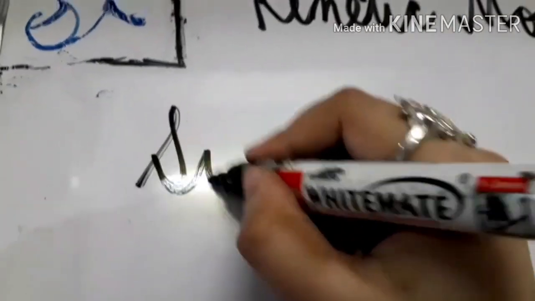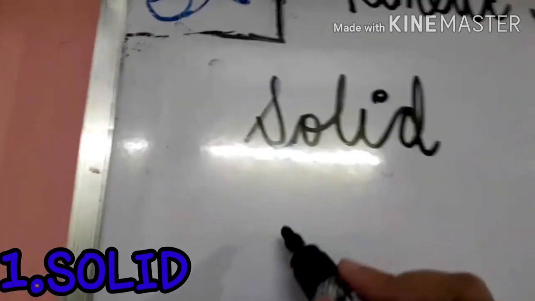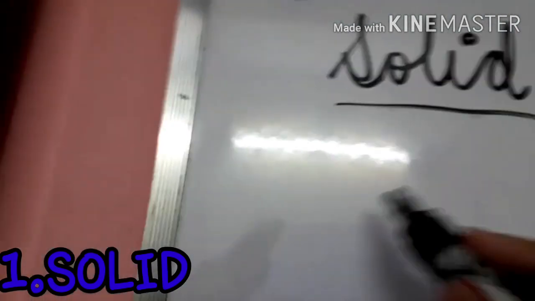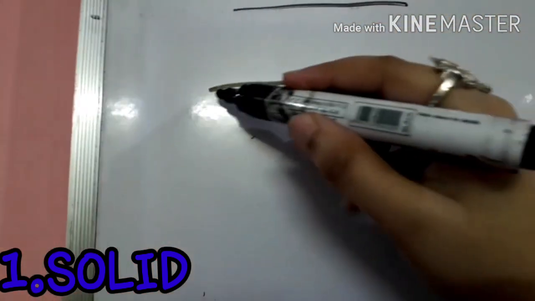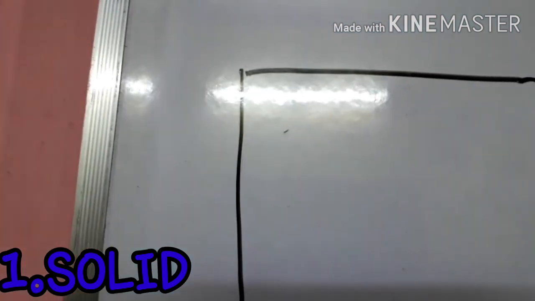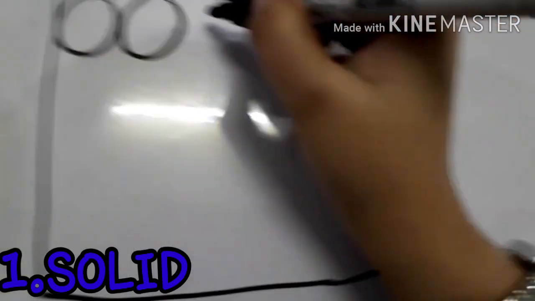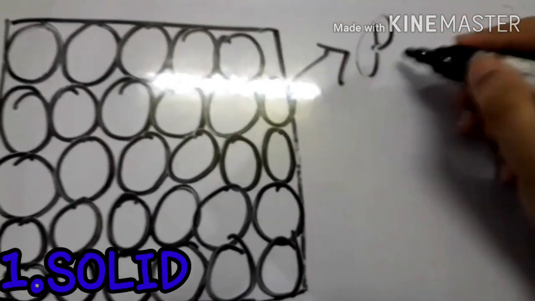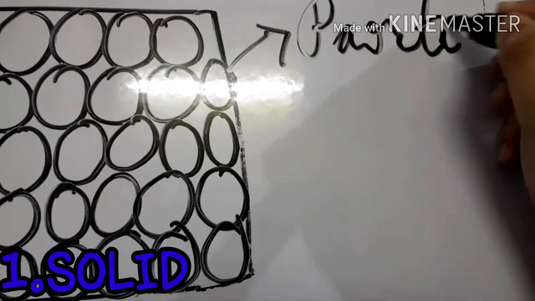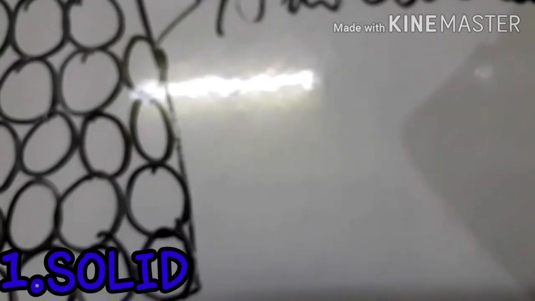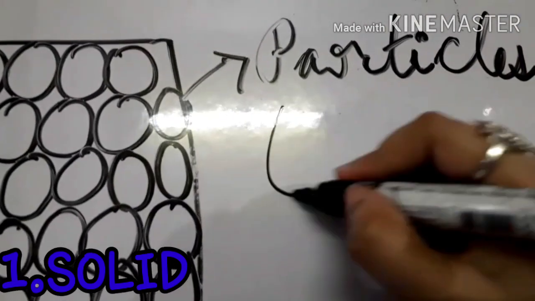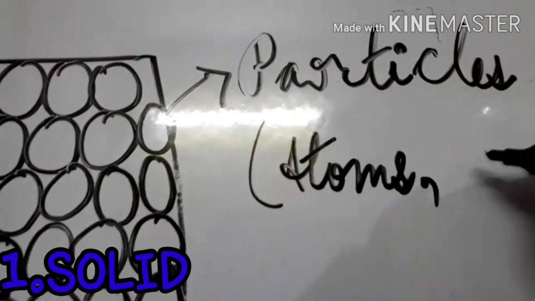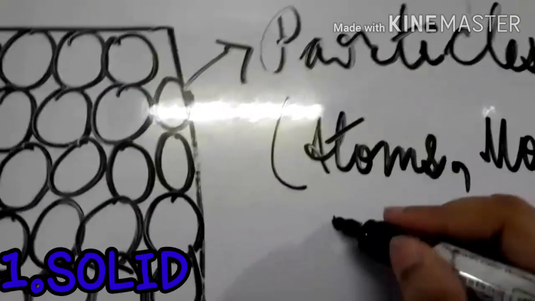First of all we will study about solid. Let's consider this as solid, and this as particles, that is atoms, molecules or ions.